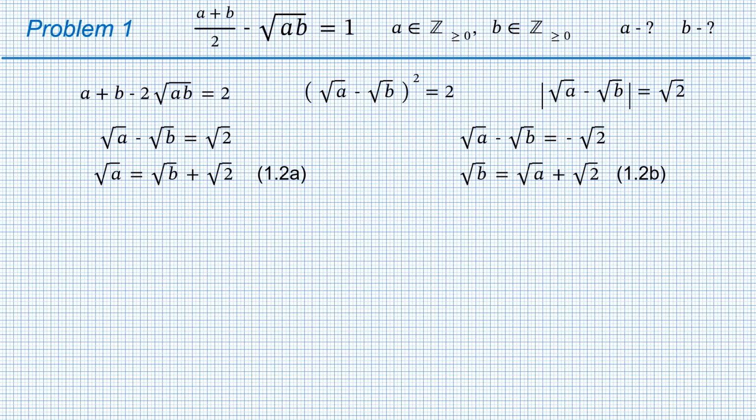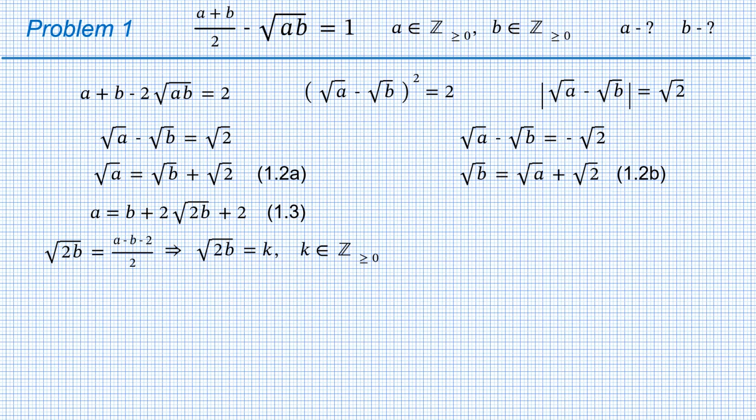We take a square and get the equation 1.3, from which we can get an expression for the square root of 2b, which shows that the square root of 2b is a rational number. Therefore, according to the proven statement, the square root of 2b is an integer. And this integer must be non-negative, according to the definition of arithmetic square root, denoted with letter k.